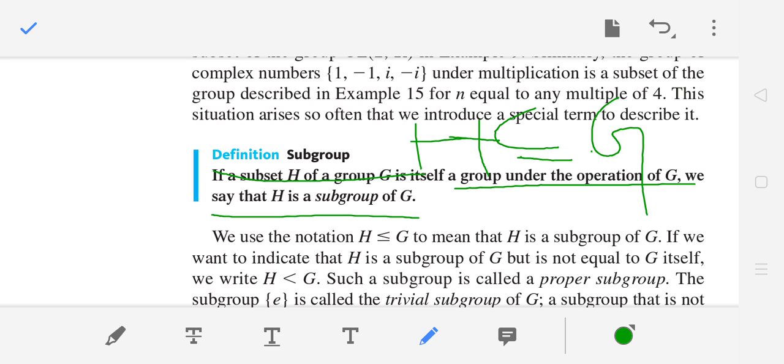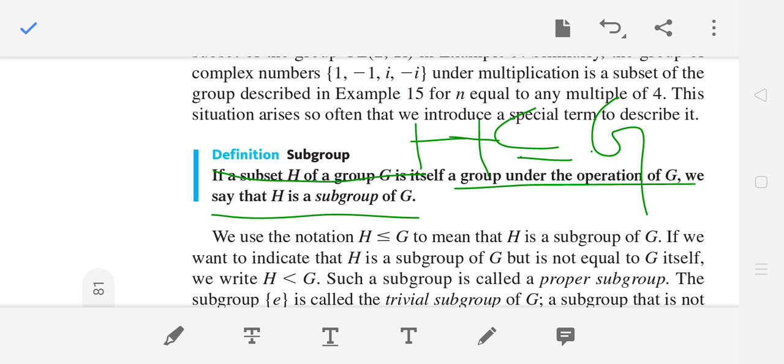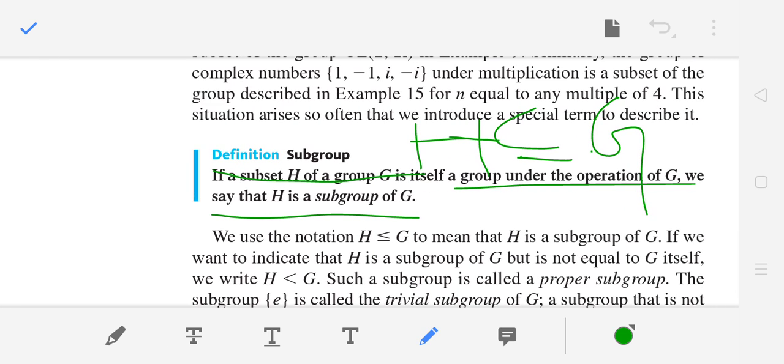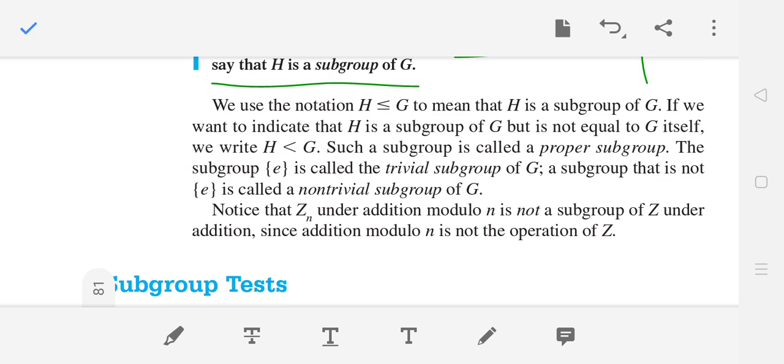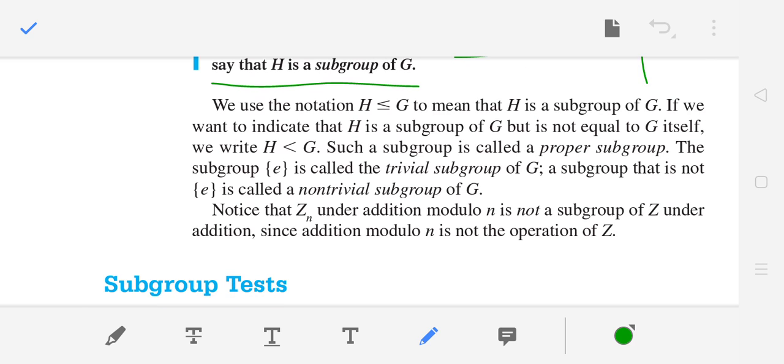So what is the notation we use? H is a subgroup of G means H is a subgroup of G. If we want to indicate H is a subgroup of G but is not equal to G, then H is a proper subgroup of G. There are also some trivial subgroups. The subgroup consisting of the identity is called the trivial subgroup.